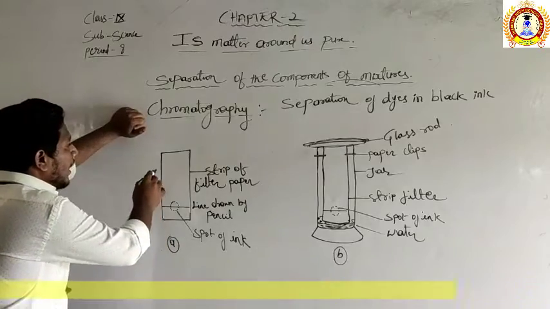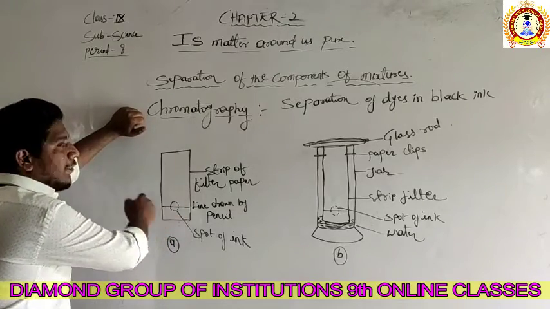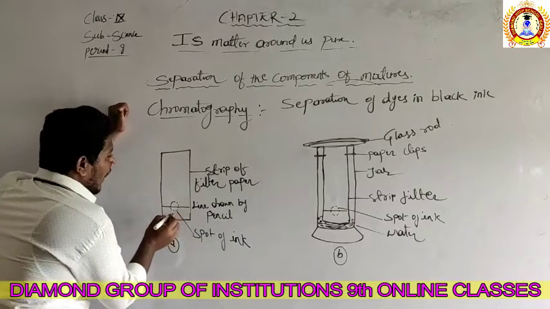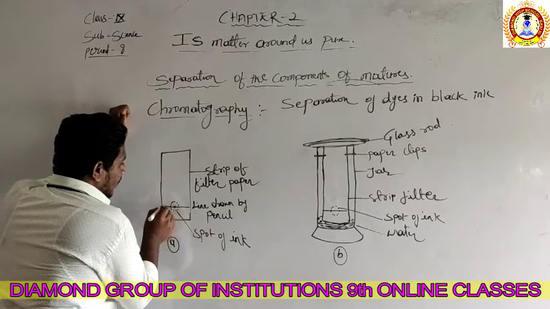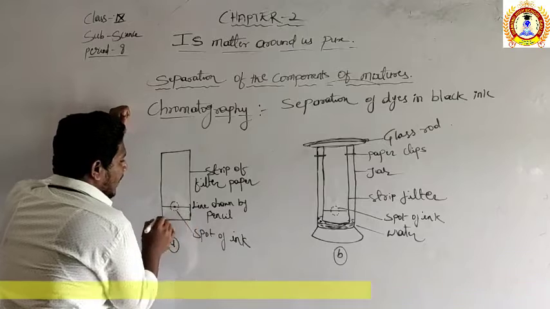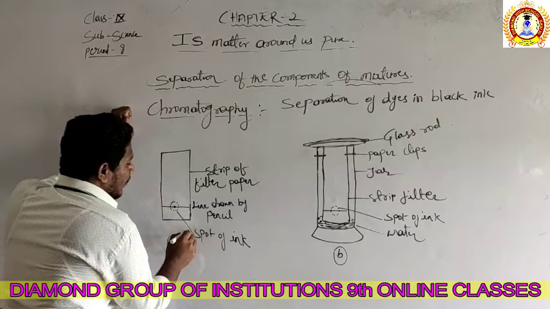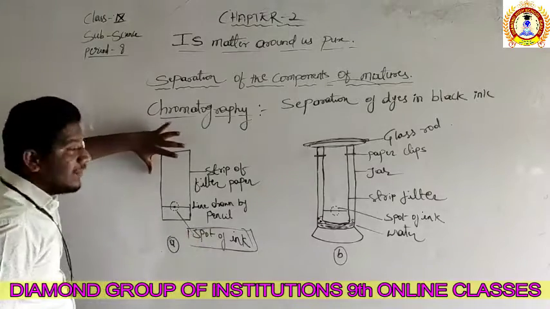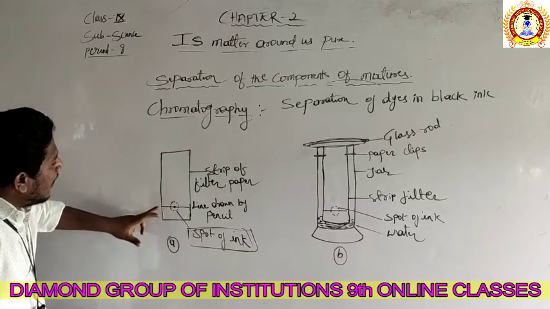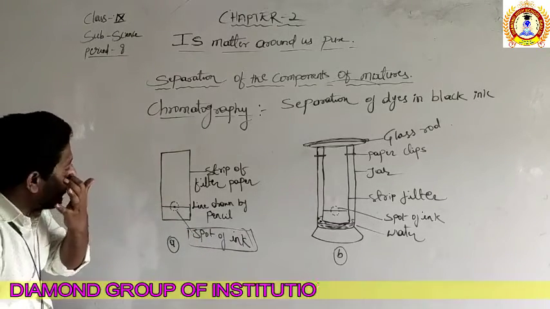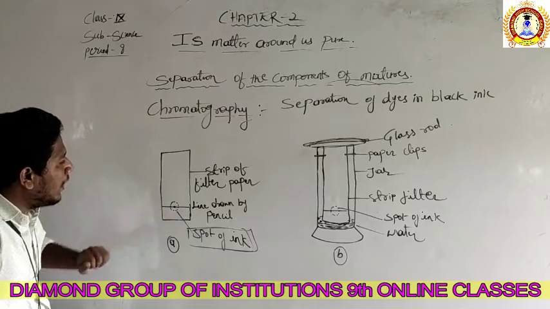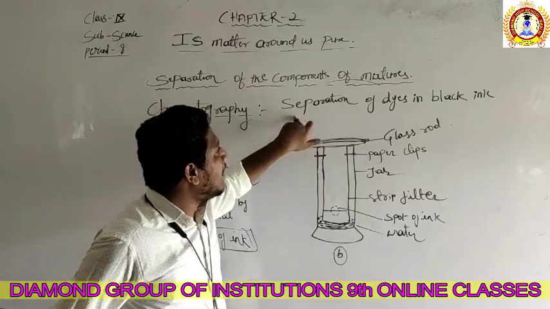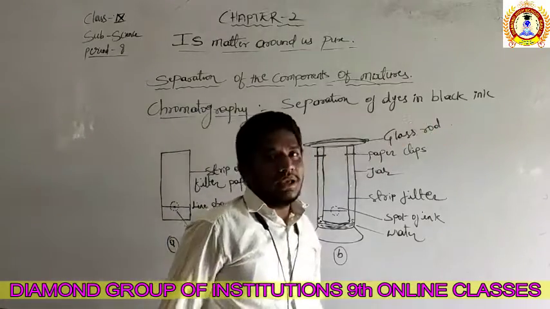Simple. You have to take a strip of filter paper and draw a line with a pencil. On that line you spot the ink, right? What we are separating is the dyes in the black ink.